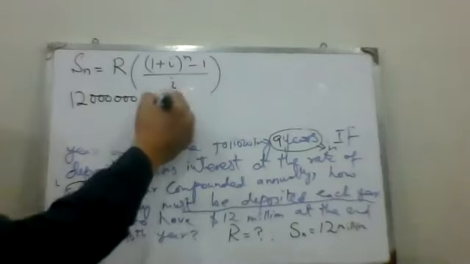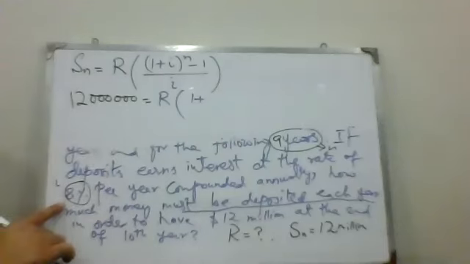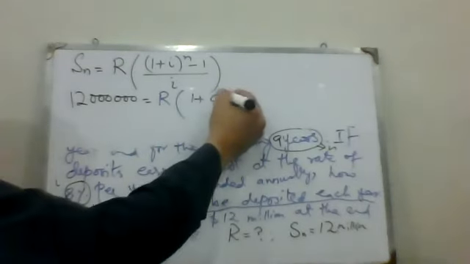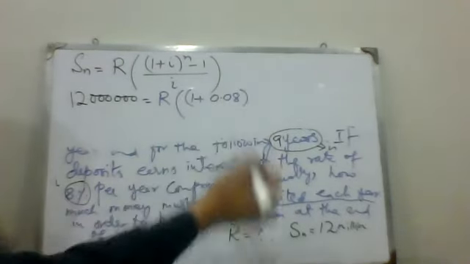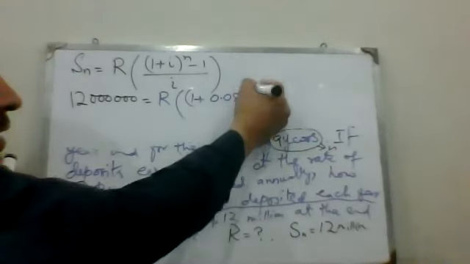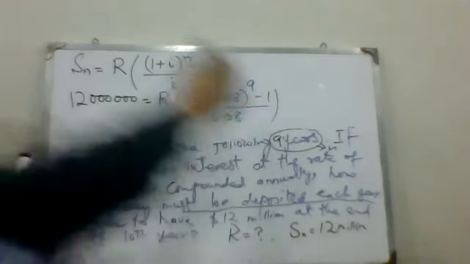R is unknown. 1 plus I is what? 8%. We can change 8% into decimal, we get 0.08. Whole power n is 9, minus 1, divided by 0.08.